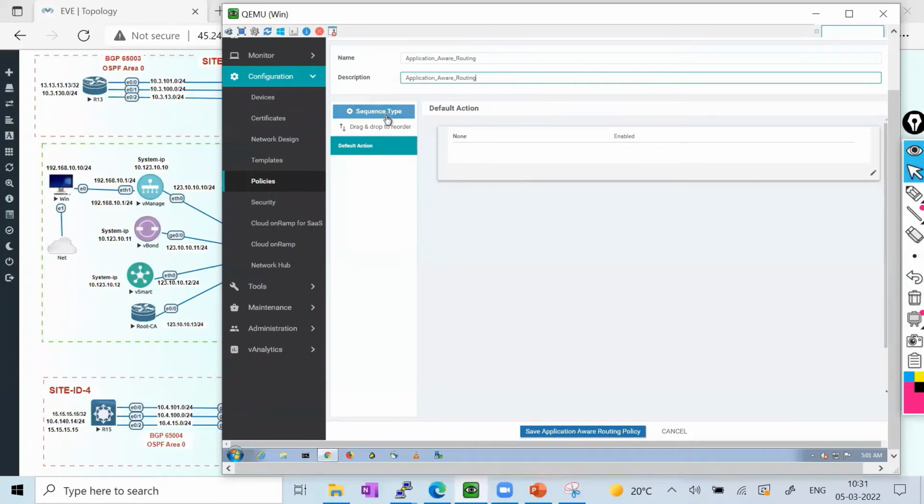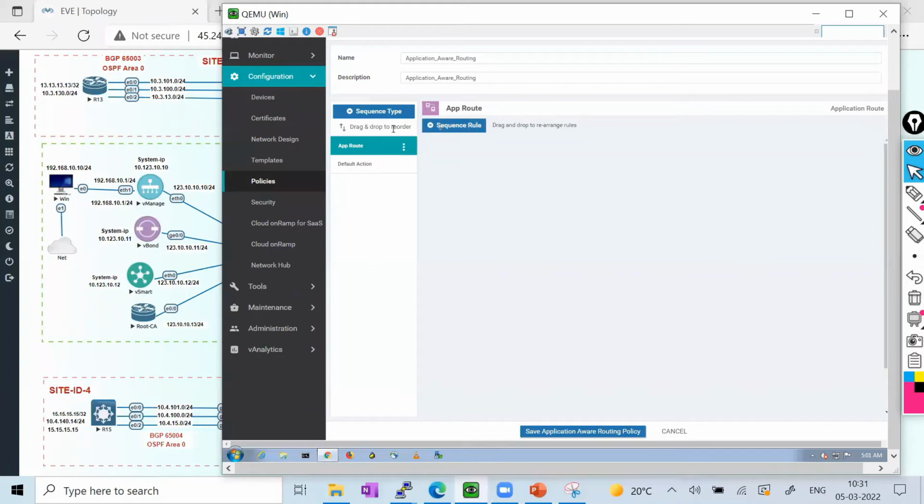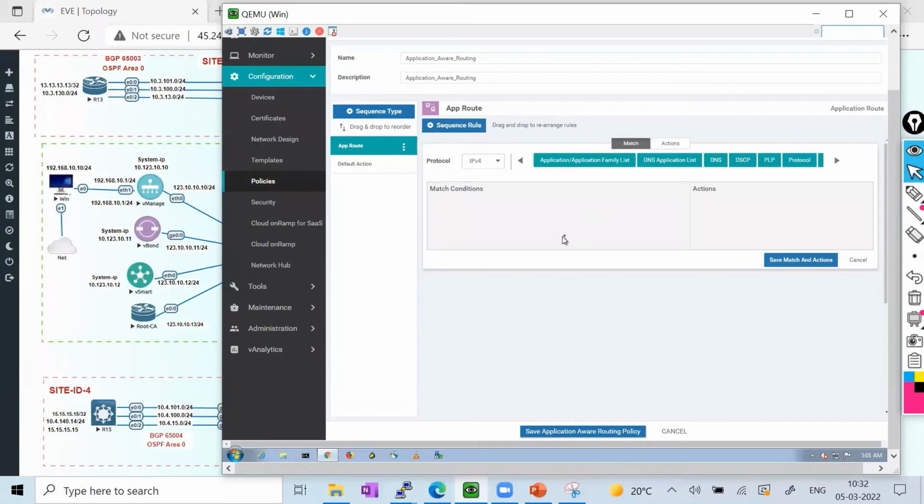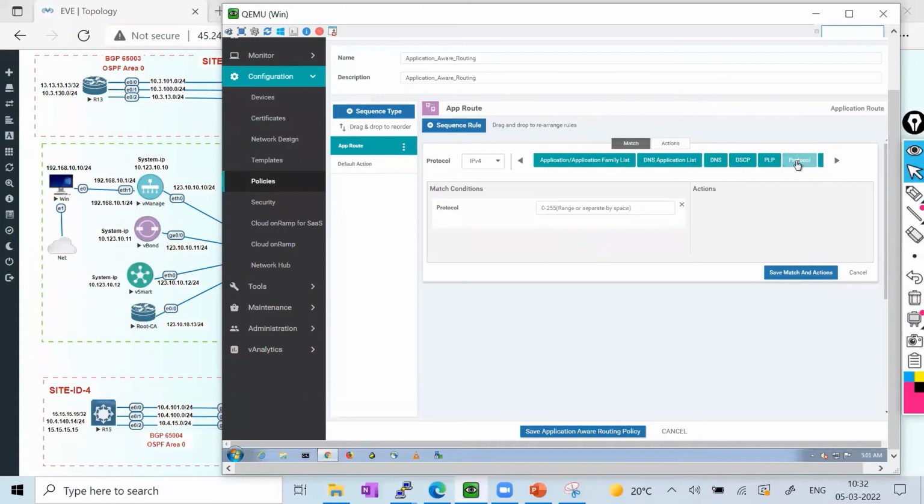I click on the sequence, and you can see here we have the option of app route, which I want to define. I'll click on the app route, and then we'll probably get a new window. Now we have the option of what I want to do. The first thing, I want to match TCP based applications that have protocol number 6. So I selected the protocol as 6, the TCP protocol. That is the first criteria I want to match. I want to match all TCP based applications which are going to communicate via this particular vEdge or any site.